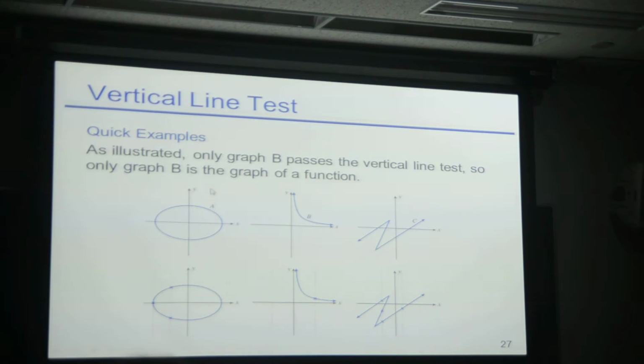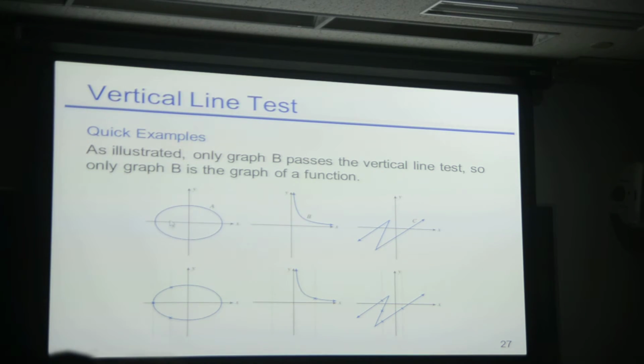Suppose I draw a vertical line here, I cut it in two places. Why is that a problem? I just said I don't want two possible answers, right? But if you cut it in two places, it means that at that particular place, you're going to get two answers. So if you can cut a graph with a vertical line in two places, you're going to get two answers, and we don't call that a function.